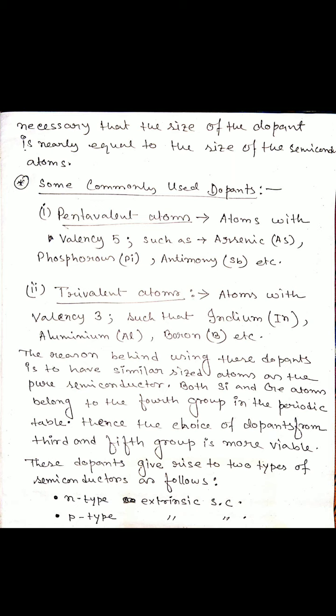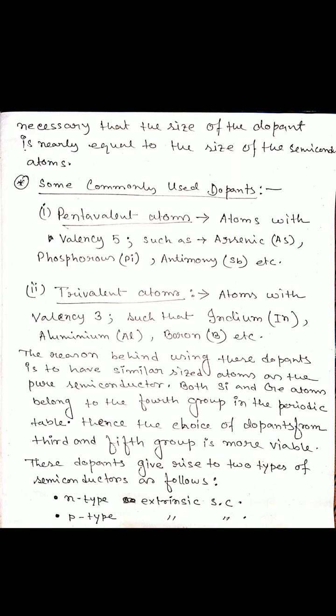So if electrons are extra, that means the charge of the semiconductor is negative. That type of semiconductor is called n-type semiconductor, and n-type means negative. N represents negative because electrons are there. So we can say that in the n-type semiconductor, the number of electrons is greater than the number of holes, or the concentration of electrons is greater than the concentration of holes.